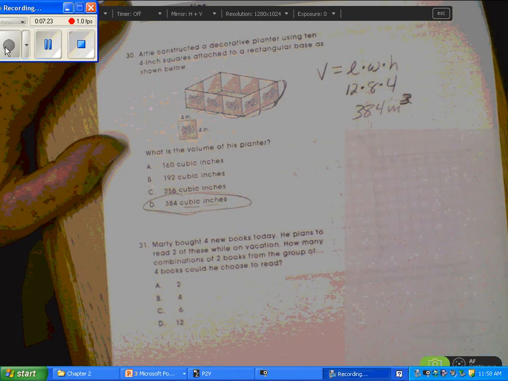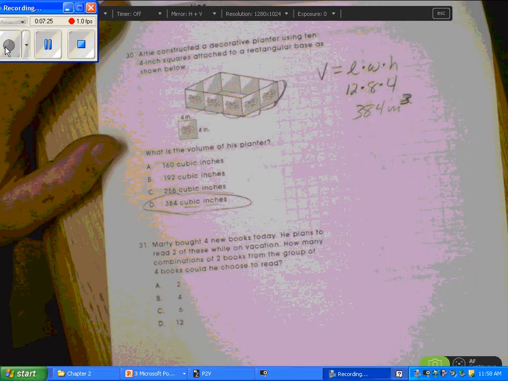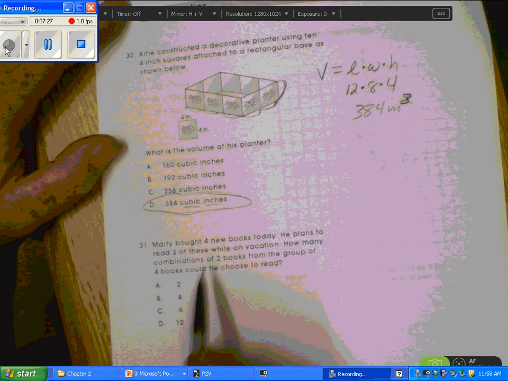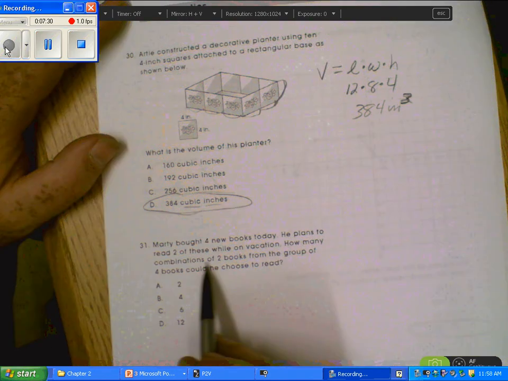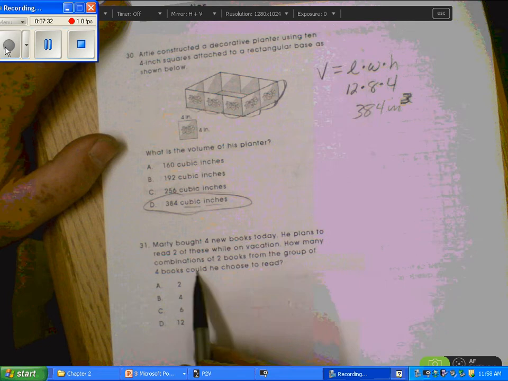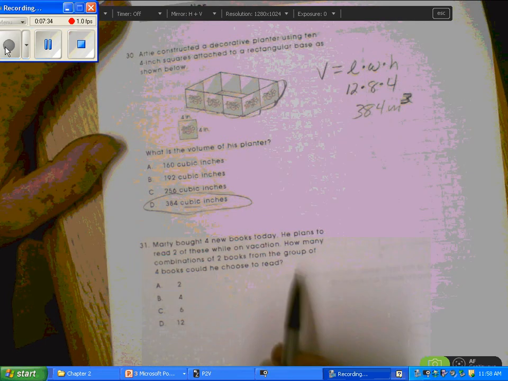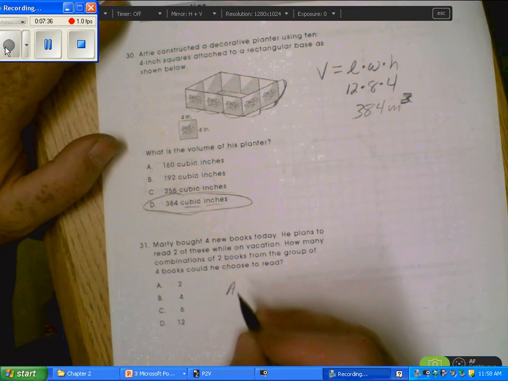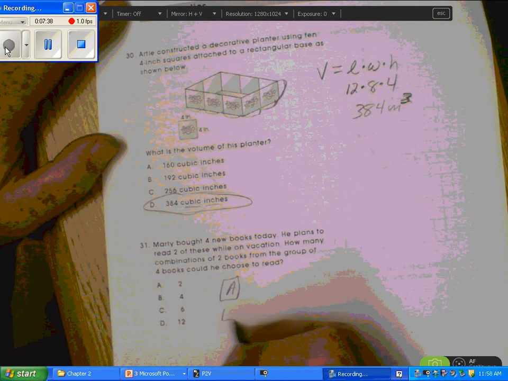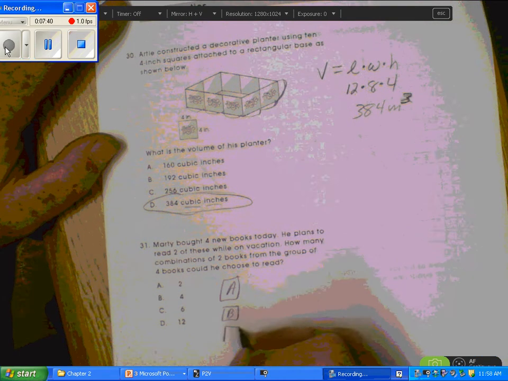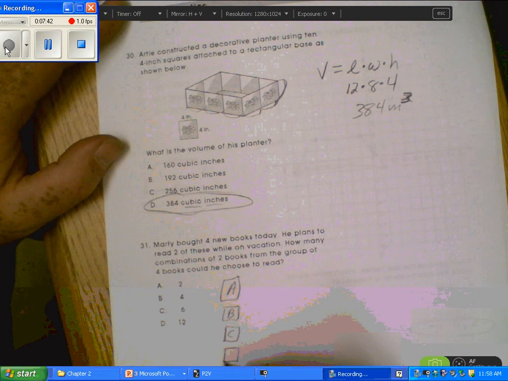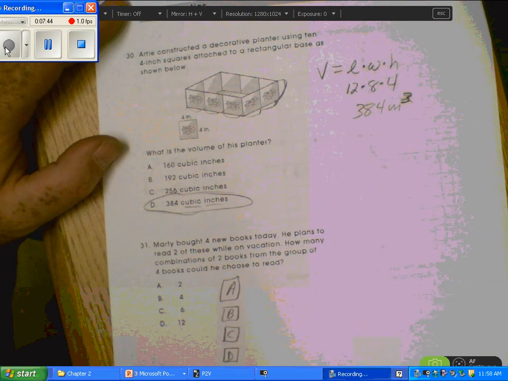Marty bought 4 new books today. He plans to read 2 of these while on vacation. How many combinations of 2 books from the group of 4 could he choose to read? You could just do something like this: book A, book B, book C, book D. There are other mathematical ways to do it.